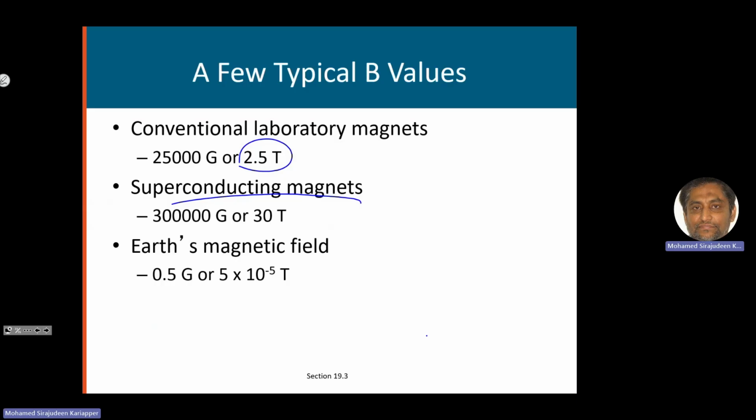That needs a very high magnetic field, which we get through superconducting magnets. This can be as high as 30 Tesla. That's a very strong magnet. Earth's magnetic field, on the other hand, is this much Tesla, which in terms of Gauss will be 0.5 Gauss.